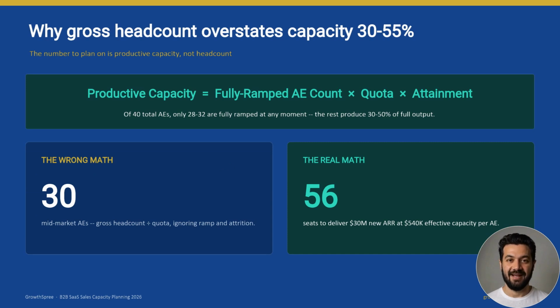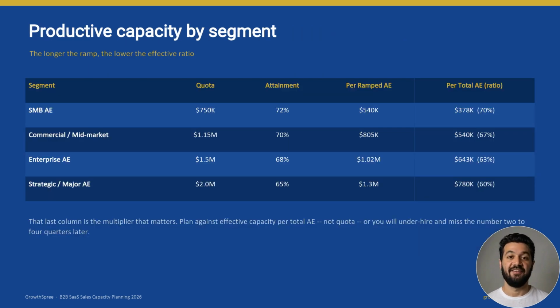Here's the formula that matters. Productive capacity equals fully ramped AE count times quota times attainment. Out of 40 AEs, only 28 to 32 are fully ramped. So the wrong math says 30 mid-market reps deliver 30 million. The real math, you need 56 seats at 540,000 effective capacity each, and effective capacity drops as ramp gets longer.